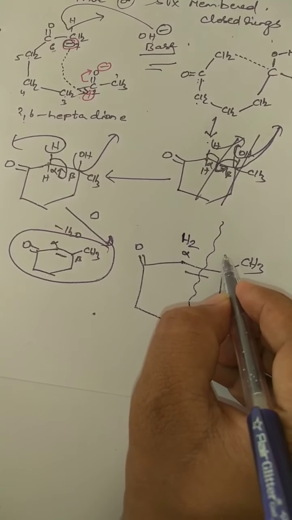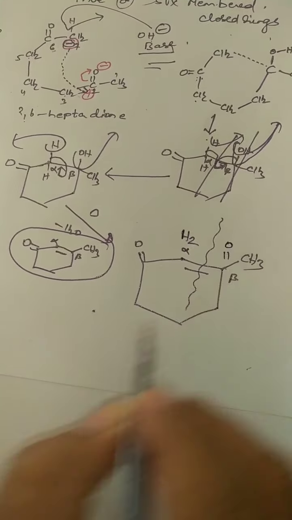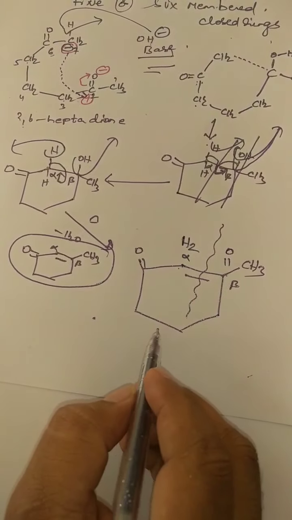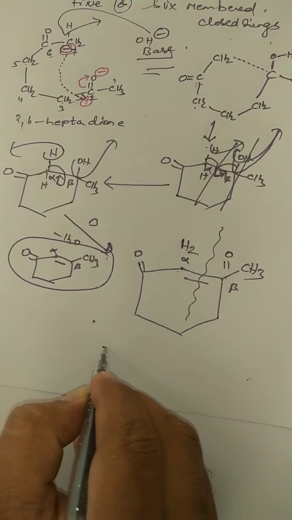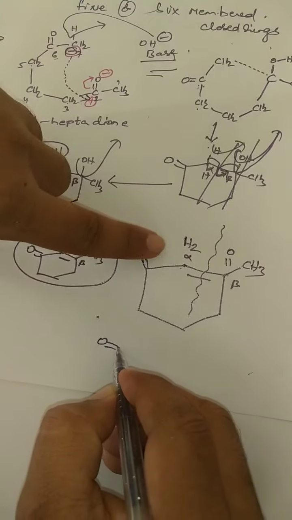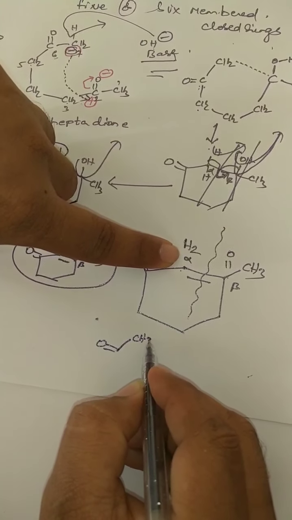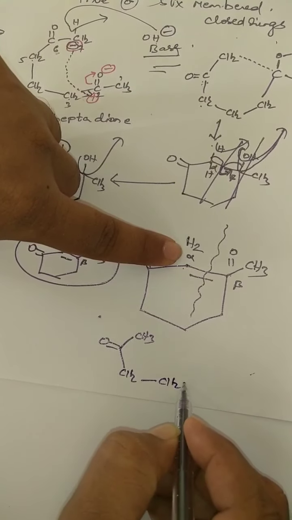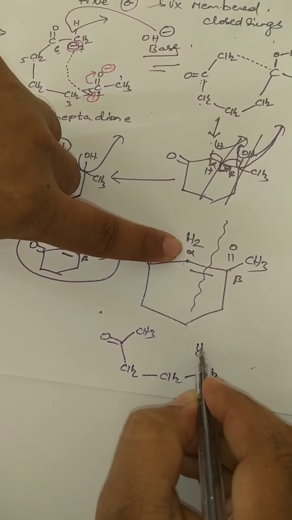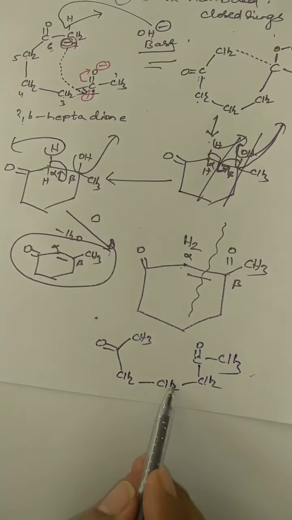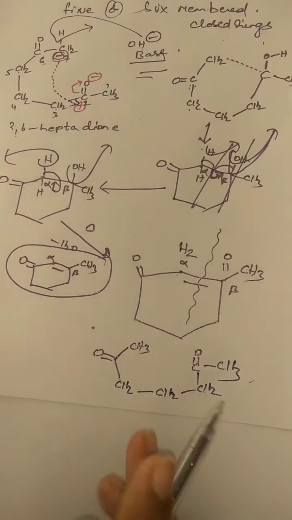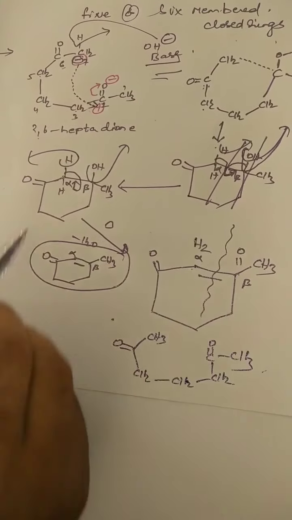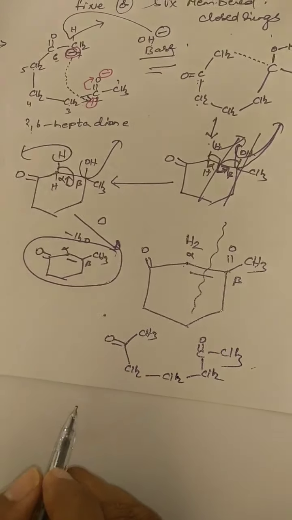On the beta carbon you add double bond O. Then what type of compound are you going to get? Observe: the alpha carbon becomes CH3, next CH2, CH2, CH2, C double bond O, CH3. Understood? This is the reactant we got at the start. So from product to reactant we can easily get it. So this is intramolecular aldol condensation.